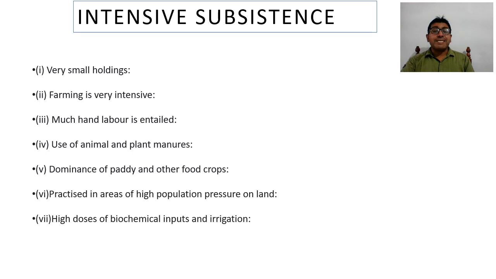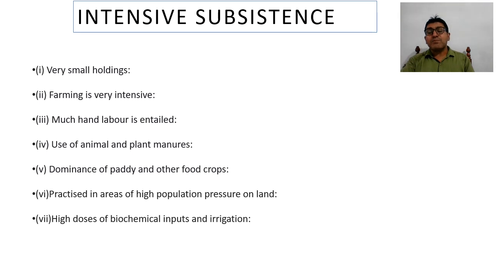Next, much hand labor is entailed. It's very simple: people have more members in the family, and most of the time they don't have any work. It is a kind of disguised unemployment. So all the people, whether required or not, are involved in farming work, and that's why they avoid any expenditure on machinery and technologies, and most of the work is done by hand.